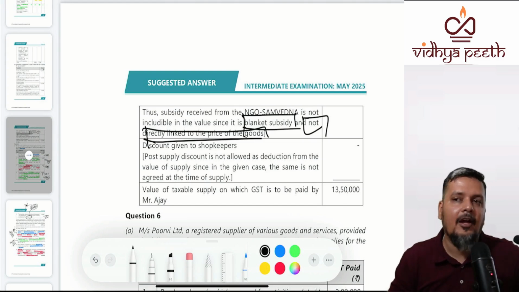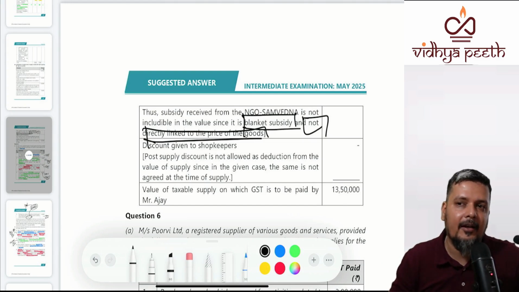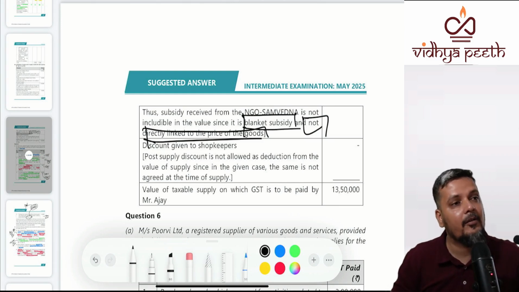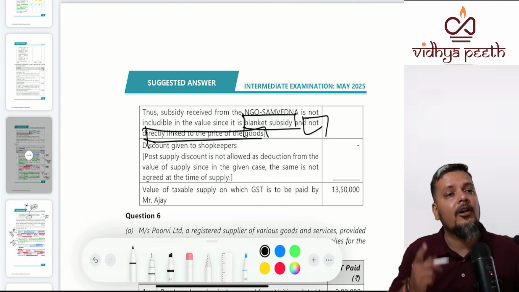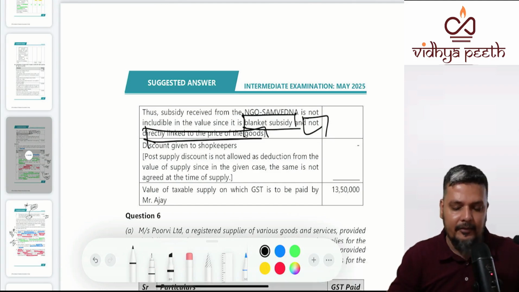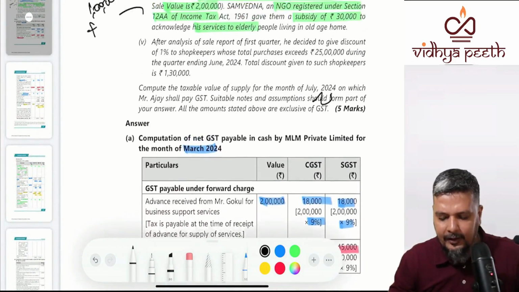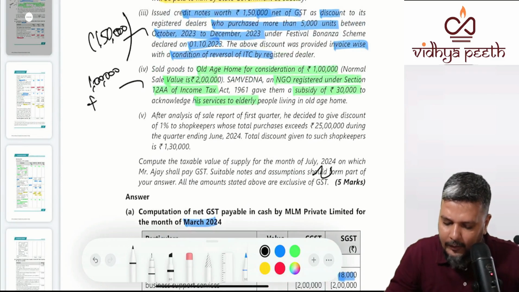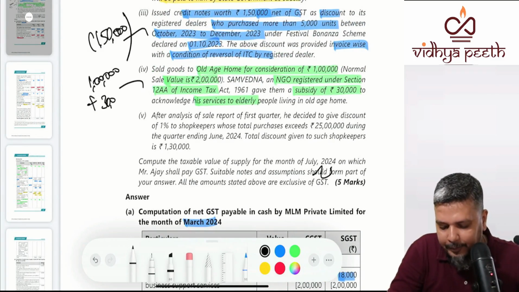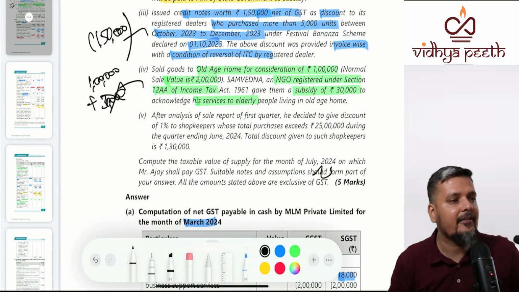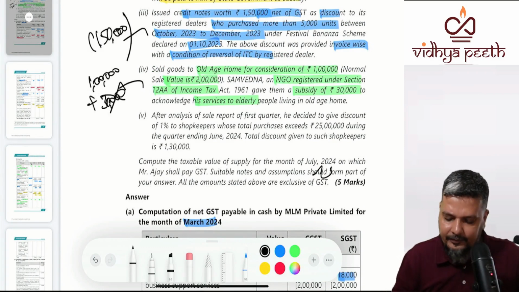a good cause. Now, whether I have sold goods worth 1 lakh or 10 lakhs or 1 crore or 2 crores, it would be 30,000. There was one more subsidy given earlier, which was per unit, that was not included because it was by the state government. So here it is a general subsidy, and you have to write an assumption. If you are not clear, you can always write an assumption. You are not going to add this 30,000 for a very simple reason that it is a general subsidy. Right. So this is finally done.